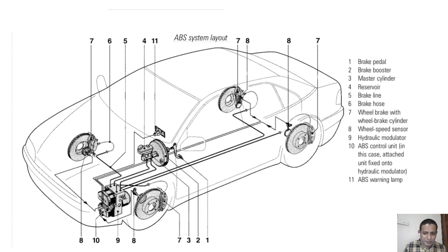Here also 7 is there, here is 8, that is the speed sensor. 7 is the brake mechanism. Here also 7 and 8 are there in all 4 wheels, you can see. So brake shoe and it is actually the brake caliper, and again there is a speed sensor mechanism also there.